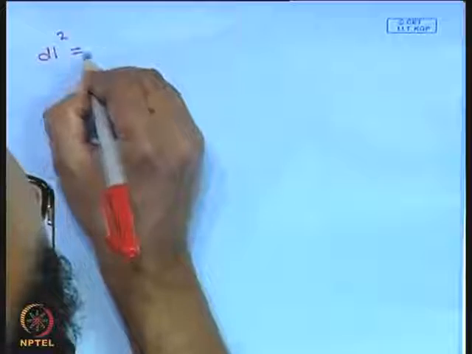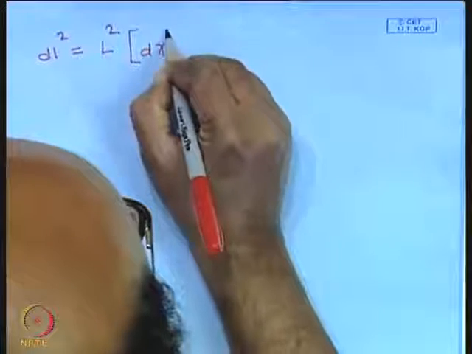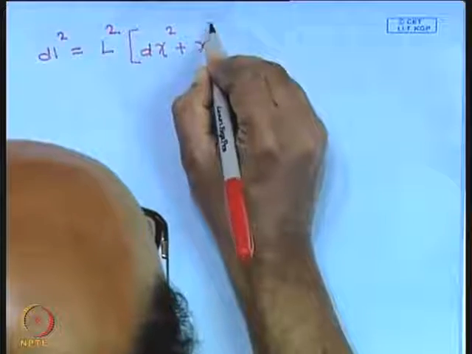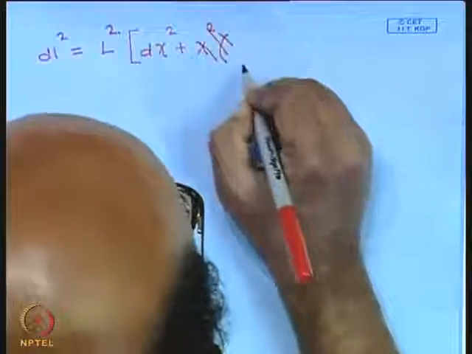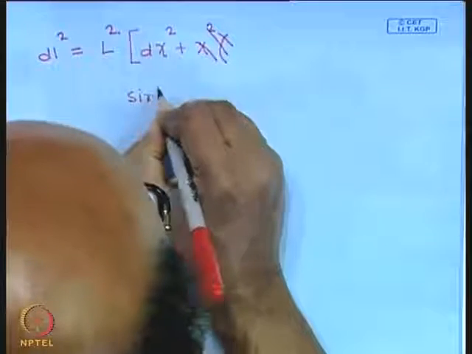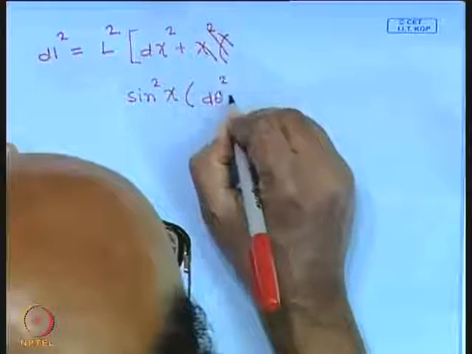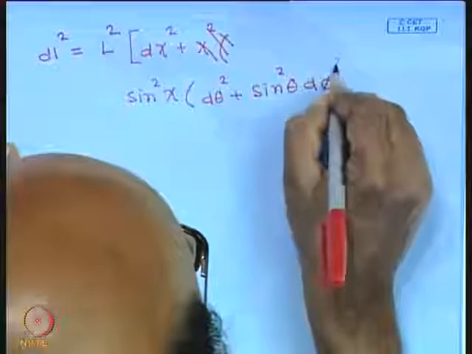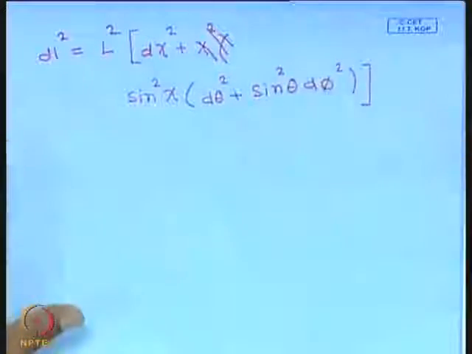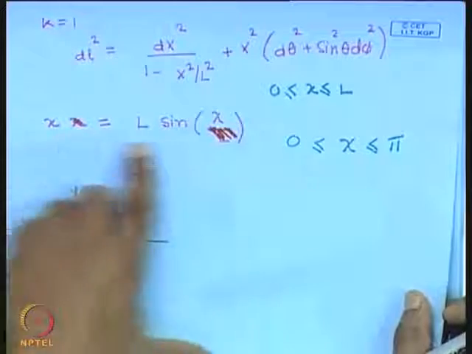dl square is equal to L square [d chi square plus sine square chi (d theta square plus sine square theta d phi square)]. This is how we calculate length. All that I have done is change variables and go from x to chi, where x is L into sine chi.